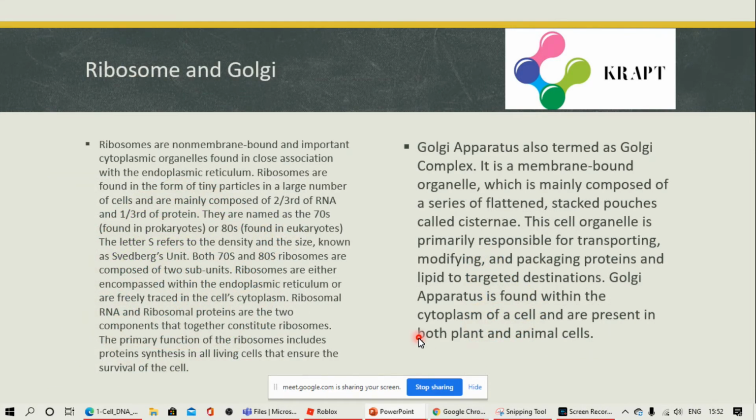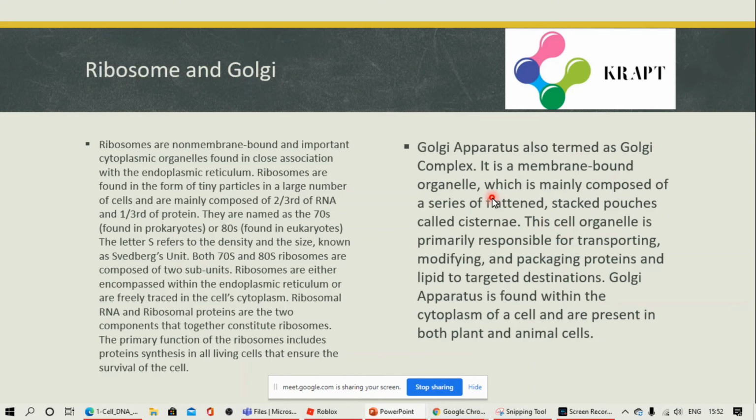Next, ribosome and Golgi. Ribosomes are non-membrane bound organelles and they are associated with protein synthesis. That is the main function. They contain ribosomal RNA. Ribosomes are of two types: 70S ribosomes and 80S ribosomes. Primary function includes protein synthesis that ensures survival of the cell.